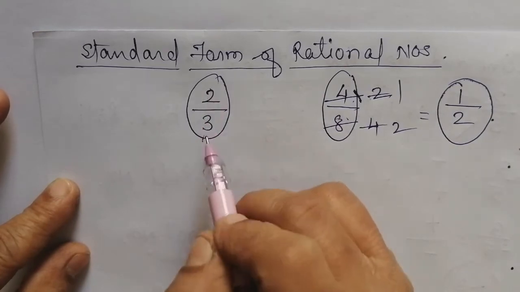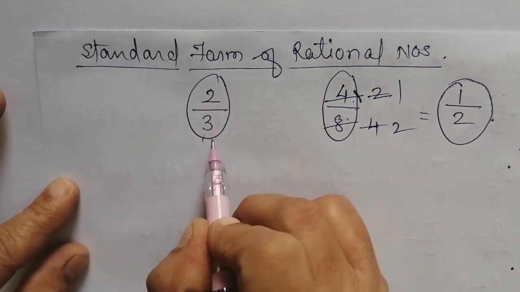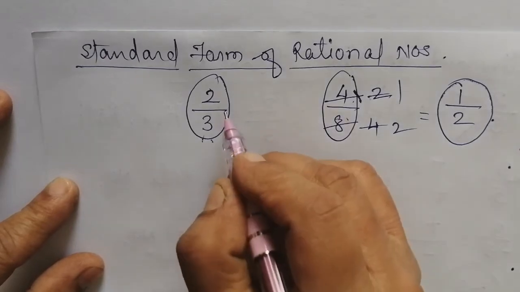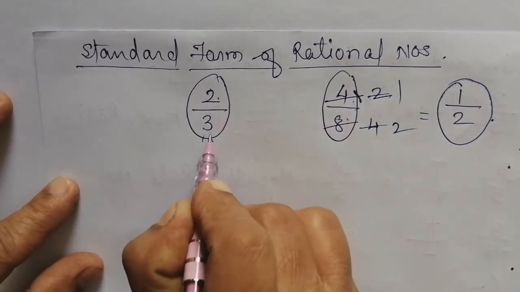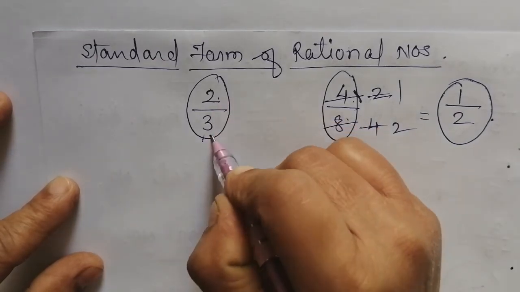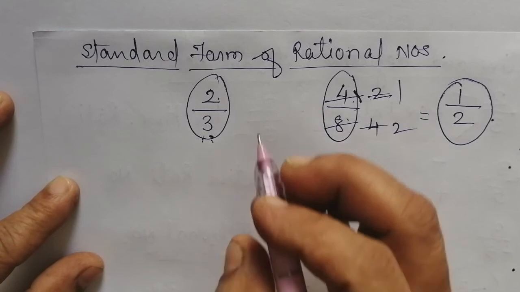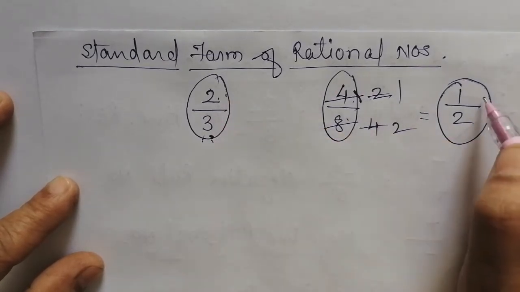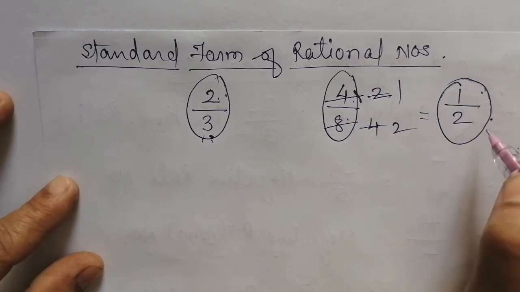Same way here 2 by 3 also does not have any other factor. That means for 2 by 3 there is only one common factor between the numerator and denominator, that is 1. And here 1 is the only common factor for 1 and 2.